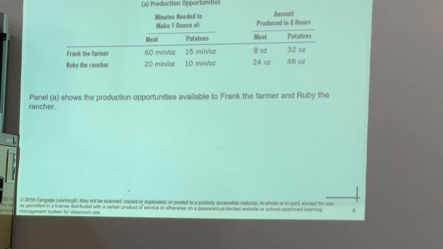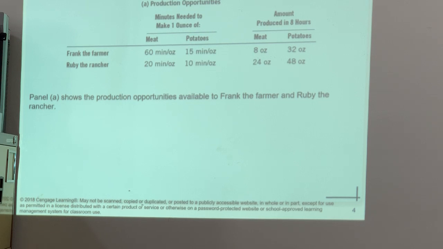And Frank can produce an ounce of meat in 60 minutes. In other words, nobody can actually produce meat in 60 minutes, but we are assuming in this case that it takes 60 minutes to produce an ounce of meat, as an example. And for potatoes, it takes about 15 minutes for Frank, the farmer, to produce 1 ounce of potatoes.